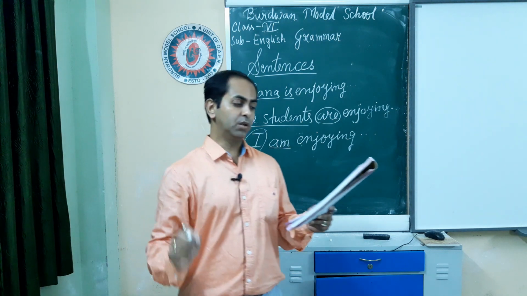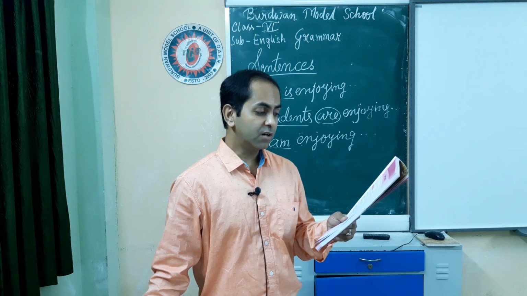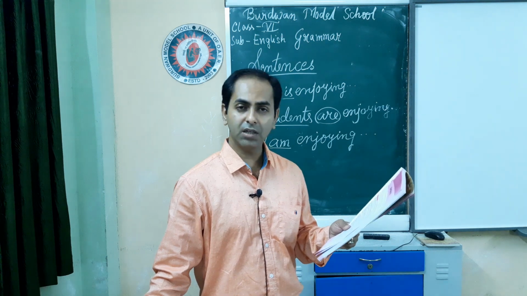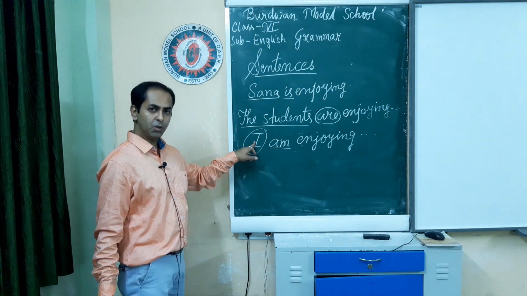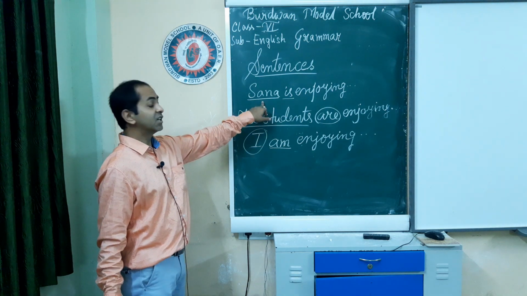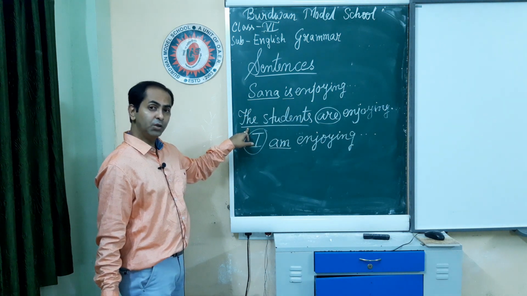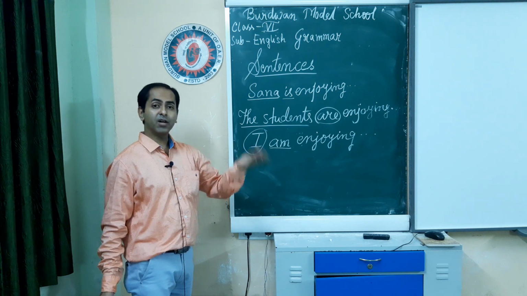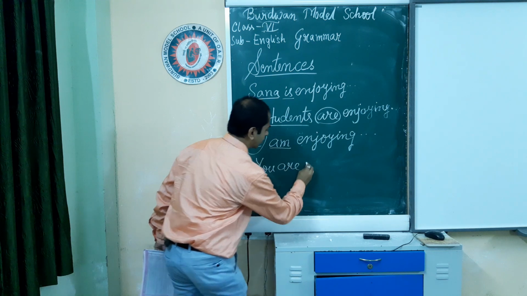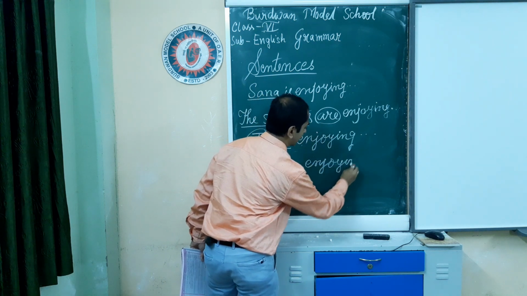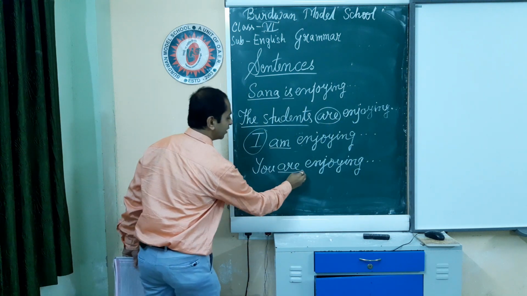So the first rule says that subject-verb agreement is a must both in number and person. When it is first person singular, we use am. When it is third person singular, we use is. When it is third person plural, we use are. And what about second person?